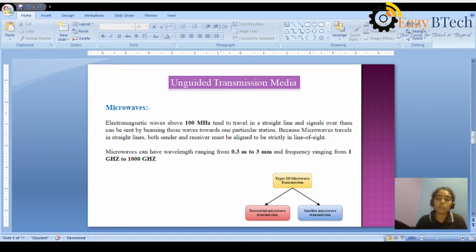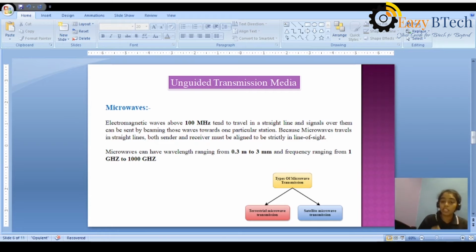Line of sight means we establish one direction, a straight direction from source to destination, and only in that one direction can we send the data in the form of signals, electromagnetic waves. The microwave wavelength ranges from 0.3 meters to 3 millimeters.